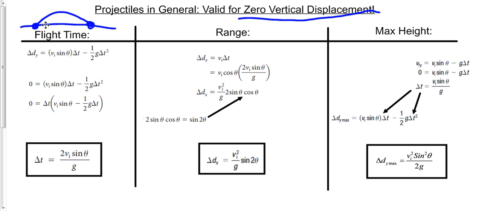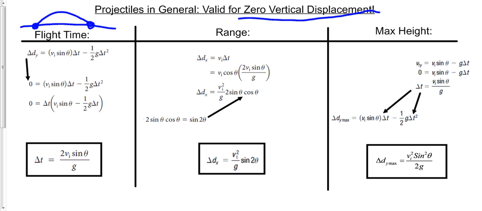And so if we have zero vertical displacement starting in the same spot, delta dy is just simply zero. So delta dy goes to zero. And so we're solving this expression here. So two ways you can kind of go about this. Well, probably more. You learned a bunch in grade 10 math how to solve a problem like this, but I think the easiest that I would do is factoring.